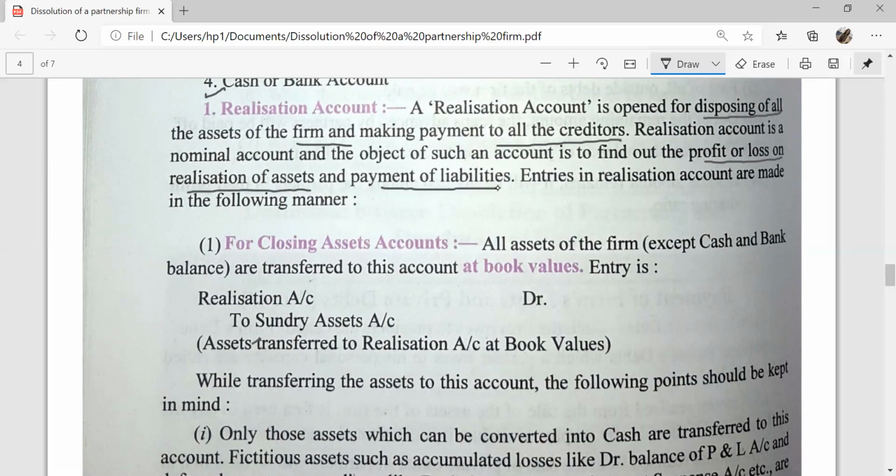Whenever the assets are transferred to the realization account, the journal entry will be: realization account debit to sundry assets. All the assets are transferred to the realization account except cash and bank balance given in the balance sheet on the asset side.